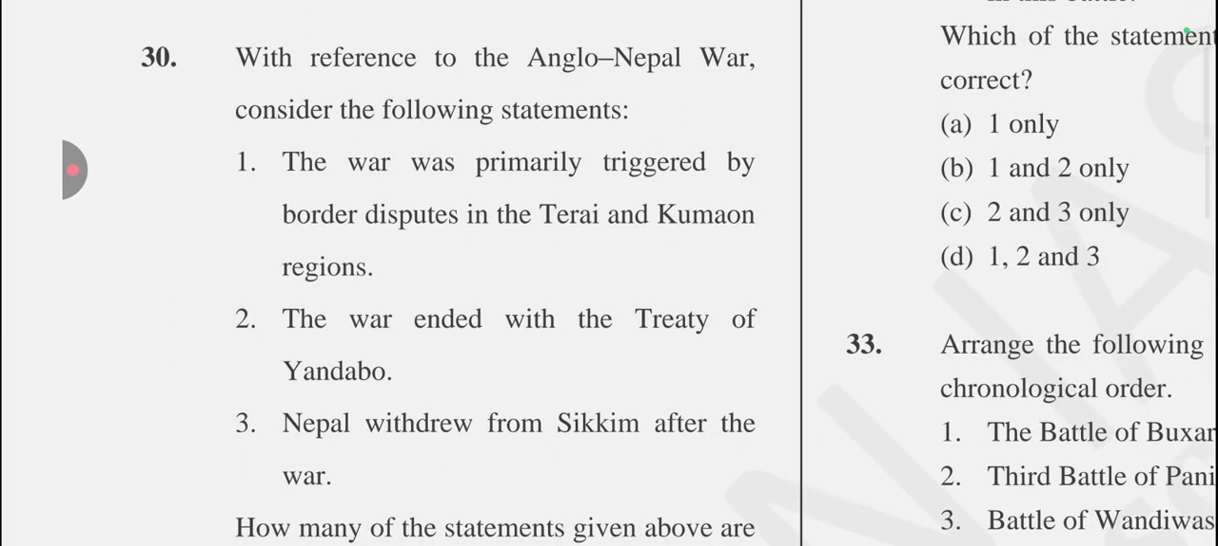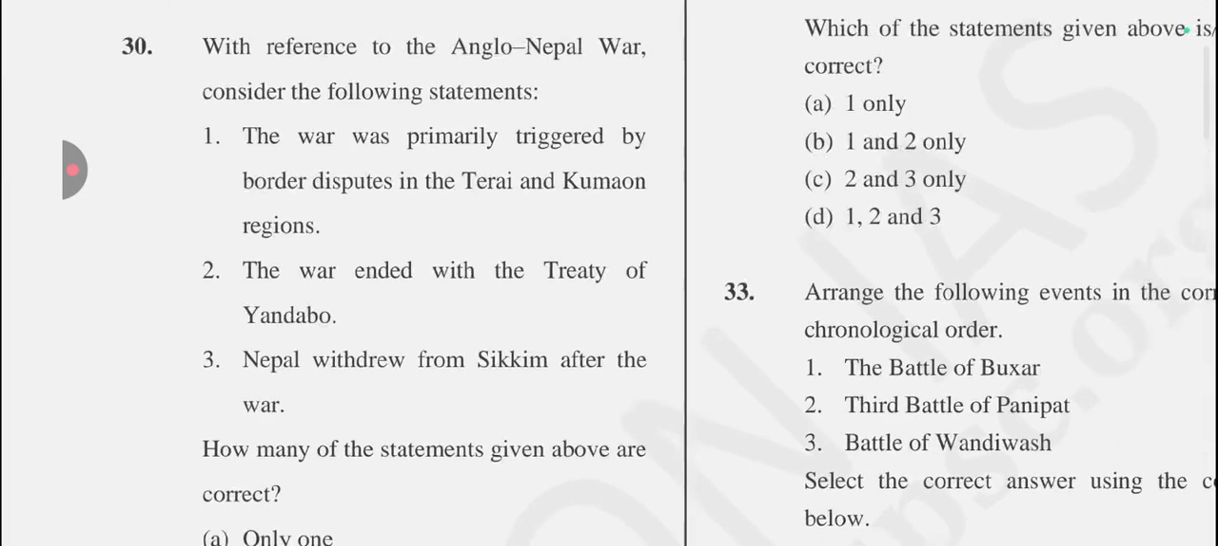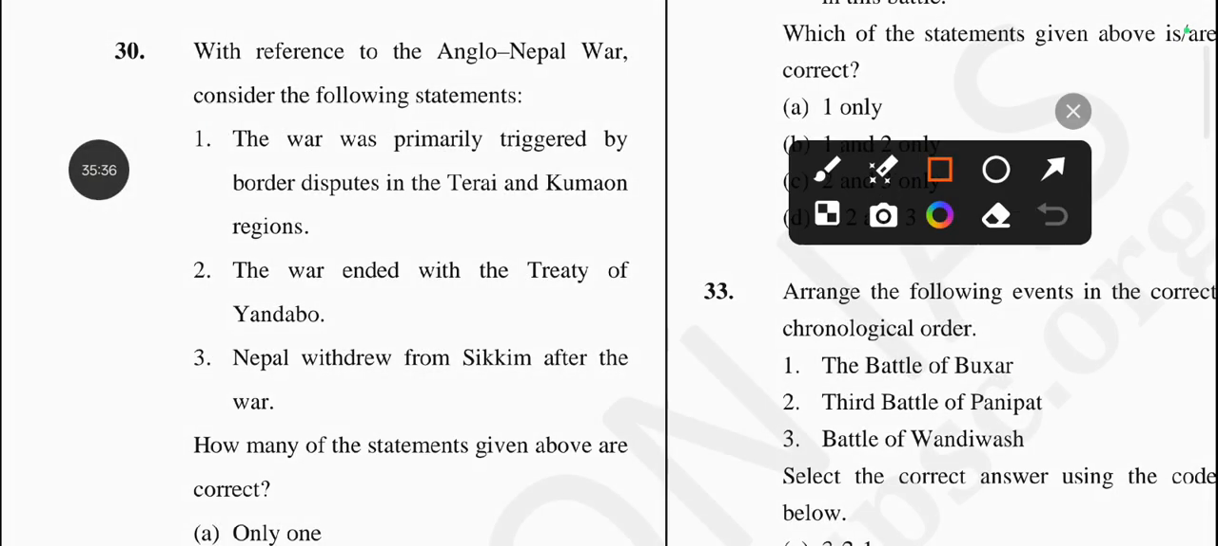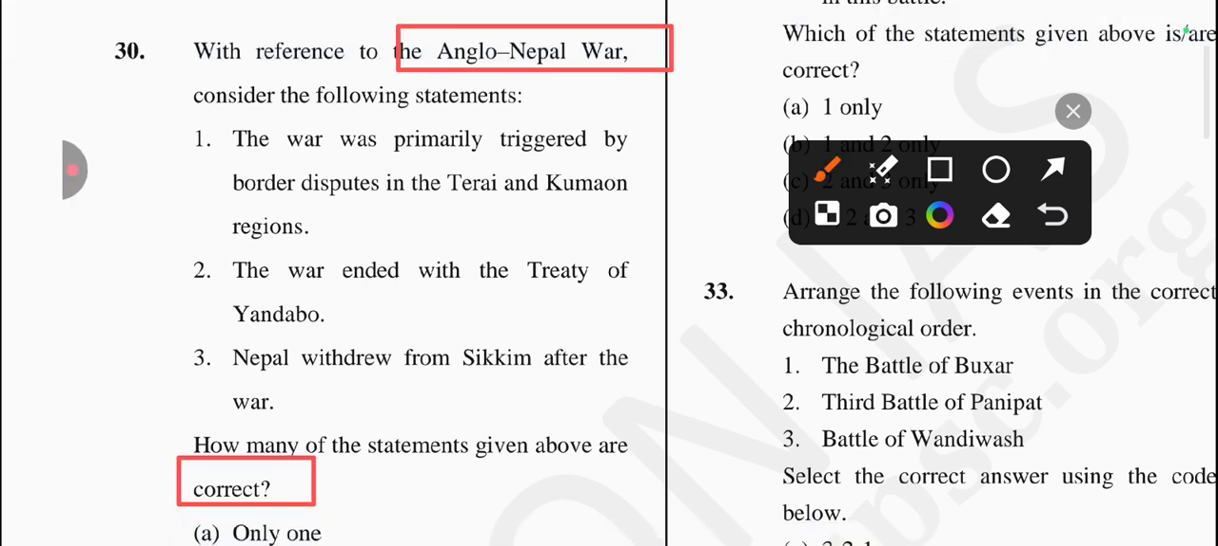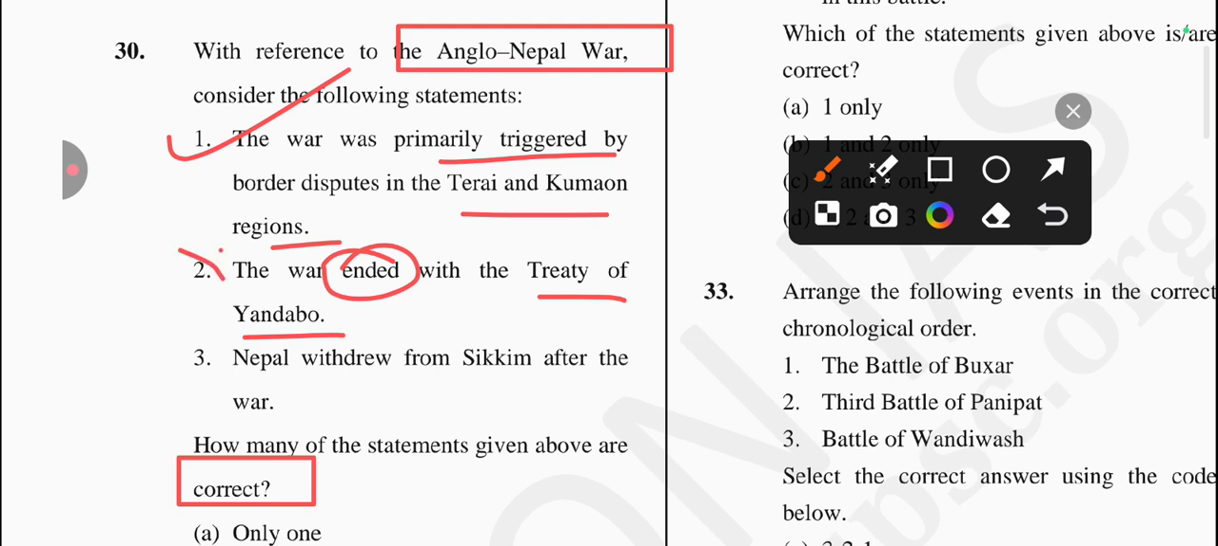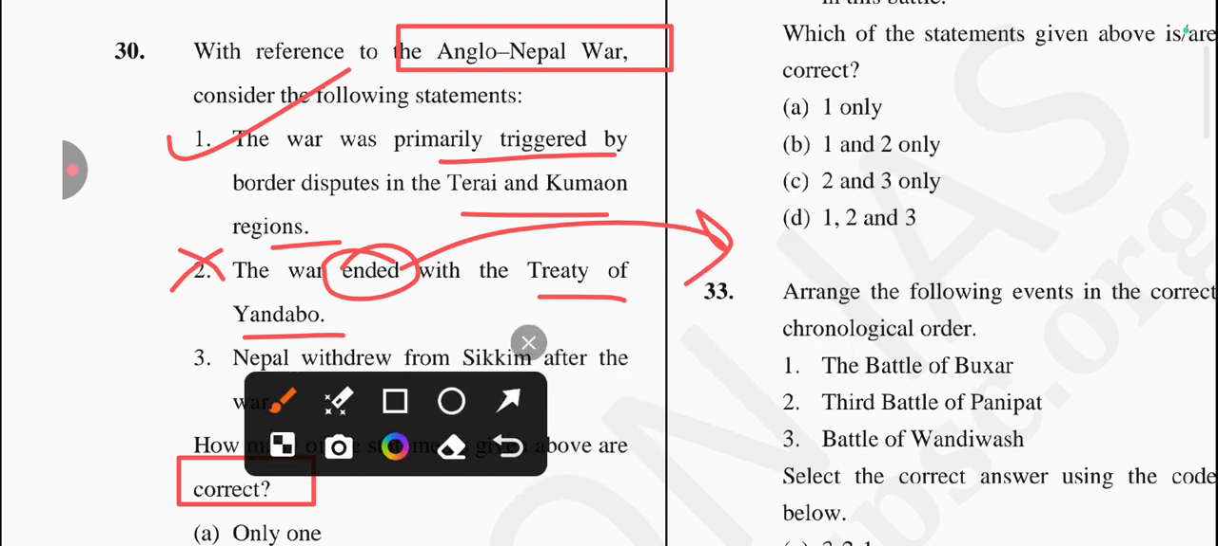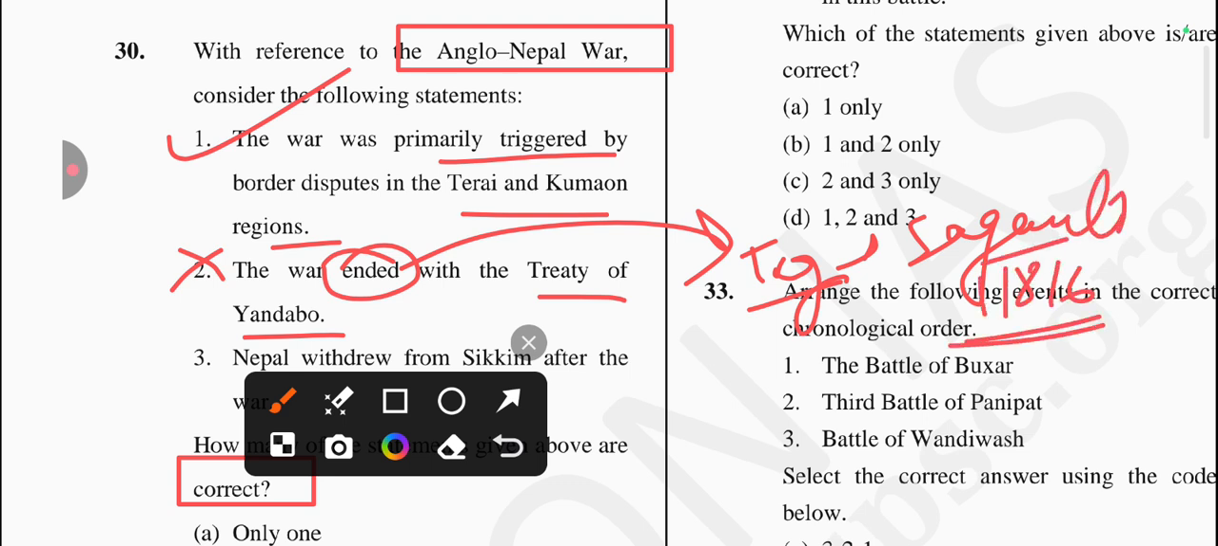Next question is: with reference to the Anglo-Nepal War, consider the following statements, and they are asking about the correct statement related to the Anglo-Nepal War. So first one is: the war was primarily triggered by border disputes in the Terai and Kumaon region. Yes, it's a correct one. Next one is: the war ended with the Treaty of Yandabo. Is it related to this one? No, it's not correct, because the war ended with the Treaty of Sagauli in 1816. Okay, so this statement is incorrect.